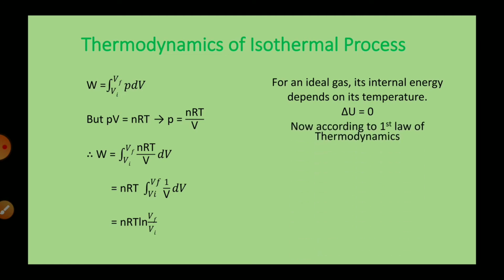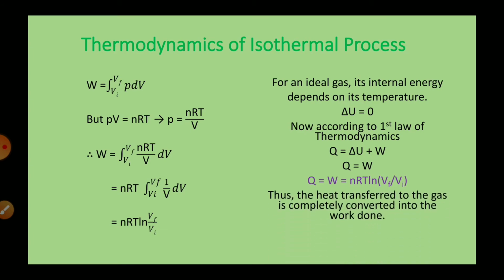Clear? Now we have the first law of thermodynamics, which is an equation: Q equals delta U plus W, where Q is heat, delta U is the change in internal energy, and W is work done. We have derived an equation for W and for delta U. Let us substitute these two values. So we will get Q equals W. Why? Because delta U is 0 in this case. So Q equals W, that is equal to nRT ln Vf upon Vi.